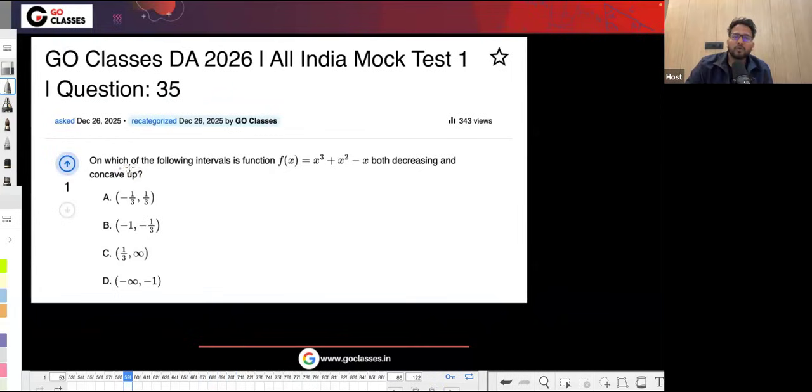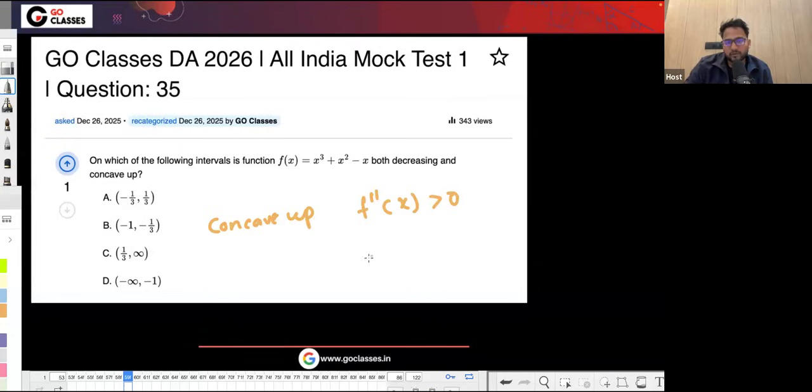Now let's solve this. On which of the following intervals is the function x cubed plus x squared minus x both decreasing and concave up? For concave up, the double differentiation of the function has to be greater than 0, right?